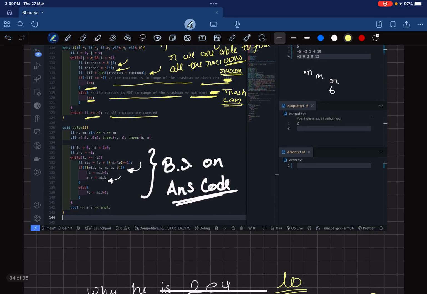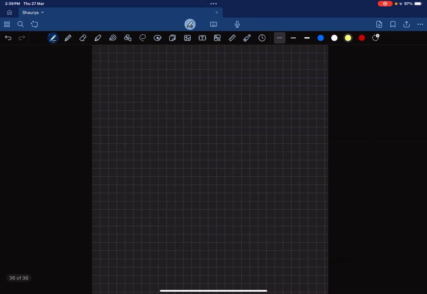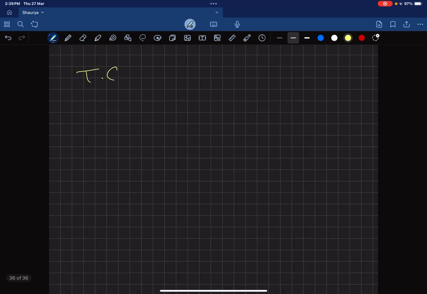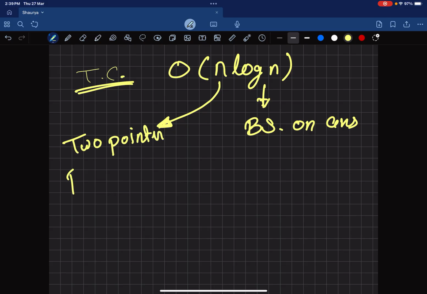The time complexity of the problem is, let's discuss the time complexity. The time complexity is nothing but big O of n log n. The log n is for binary search on answer, and the n is for the two pointer or the predicate logic.